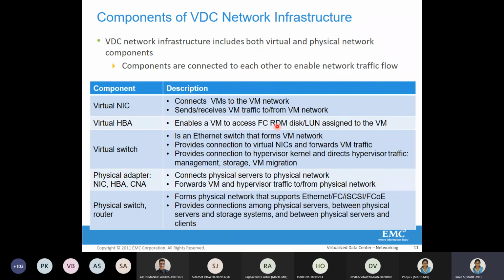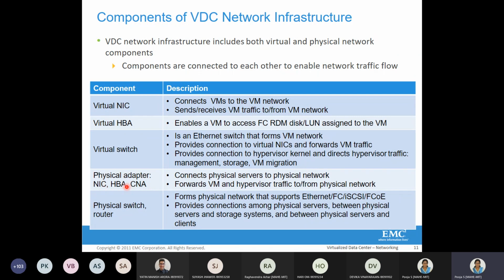RDM is raw device mapping, which we have already seen. Sometimes some requests are just accessing IP type storage. IP type storage means the NAS storage system. In that case such requests will go to the physical NICs. Which transition goes to whether it goes to HBA or to physical NIC, we'll see in detail in a future slide.